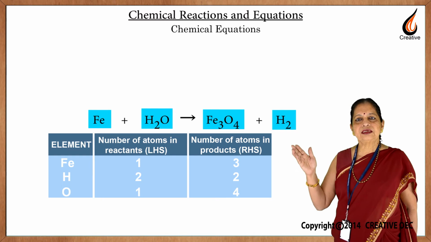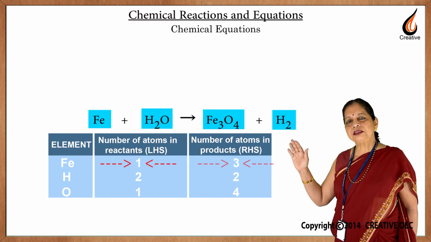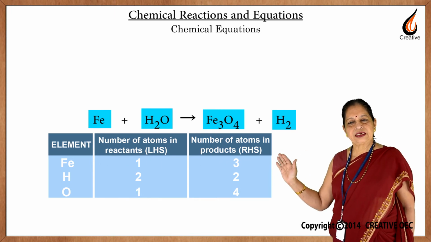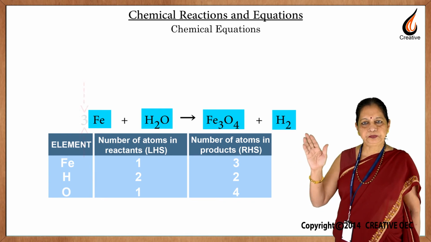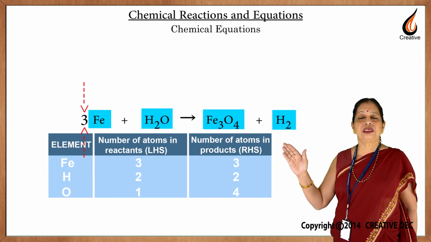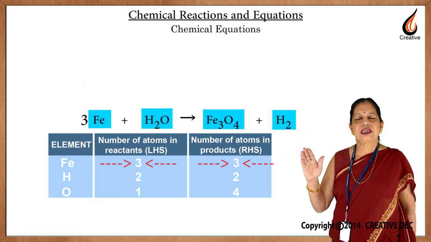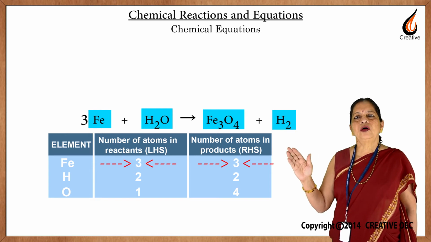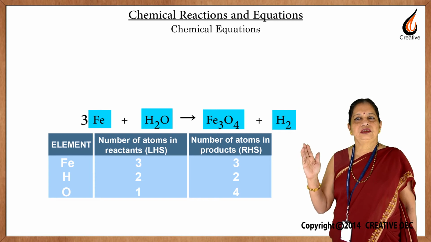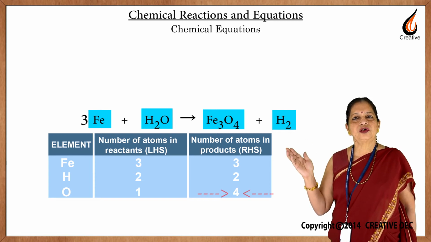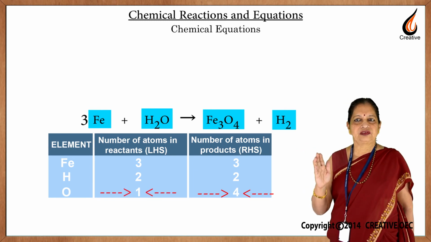You can see that there is one Fe on the left hand side, but 3 on the right hand side. So, to get the number equal, we will put 3 outside the box where Fe is written. Now, you see that Fe is equal on both sides, but oxygen, if you check oxygen, there is 4 on the right hand side and only 1 on the left hand side.